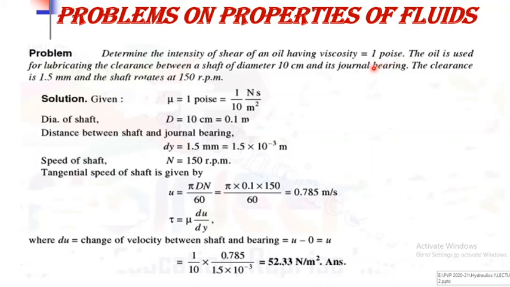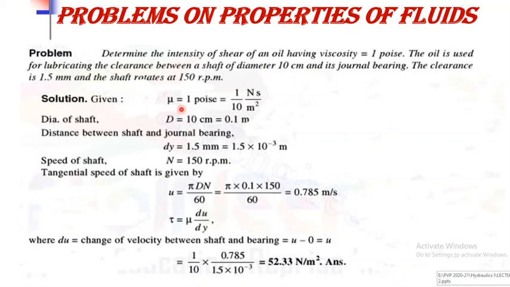So the given thing, the viscosity, is equal to 1 poise, and that viscosity is nothing but the dynamic viscosity. According to Newton's law of viscosity, the shear stress is directly proportional to the rate of change of strain. The shear stress is represented by the letter tau, the proportionality constant is mu, which is called the dynamic viscosity, and du by dy is nothing but the rate of shear strain.